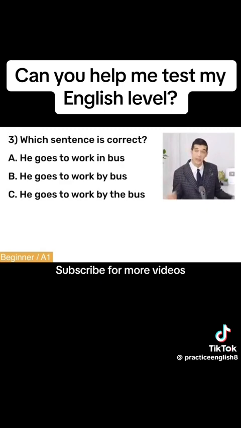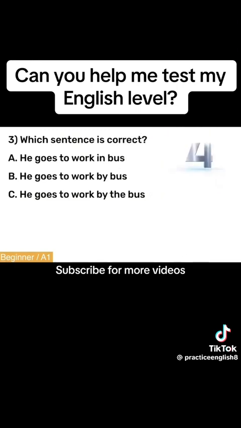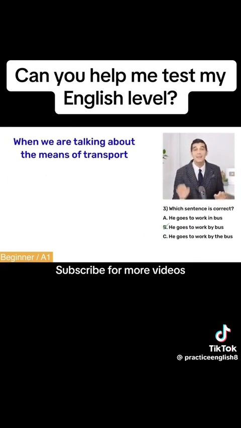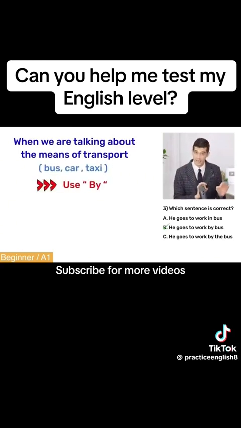Question 3. Which sentence is correct? He goes to work in bus. He goes to work by bus. He goes to work by the bus. He goes to work by bus. But why? When we are talking about the means of transport, bus, car, taxi, we use by.